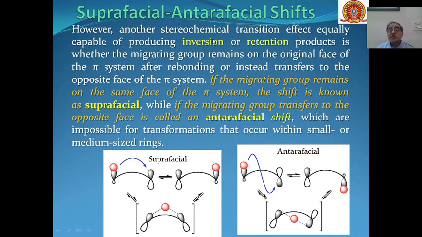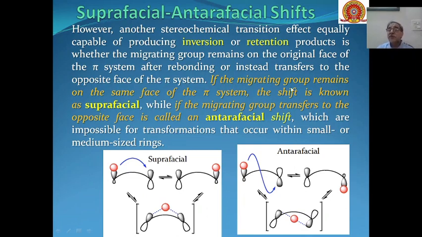Similarly, in terms of Woodward-Hoffmann rules, we call these suprafacial and antarafacial shifts. That is, depending upon whether inversion or retention is seen in the product will depend on whether this overlapping is suprafacial or antarafacial. When the group which migrates remains on the same face of the molecule, we say this is a suprafacial shift of the group. And if it enters from the other side of the molecule, we call it an antarafacial shift.